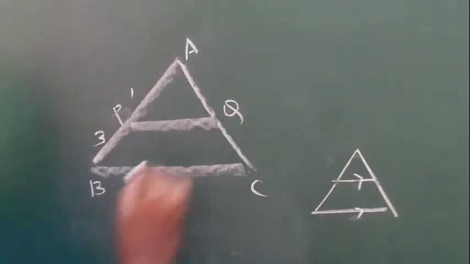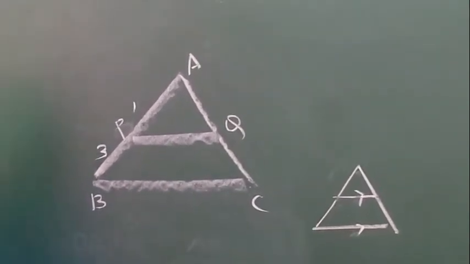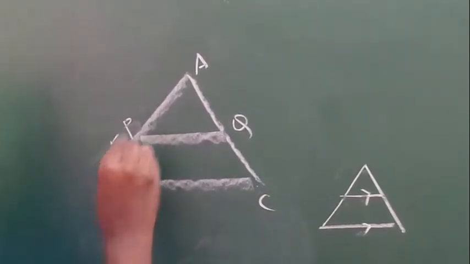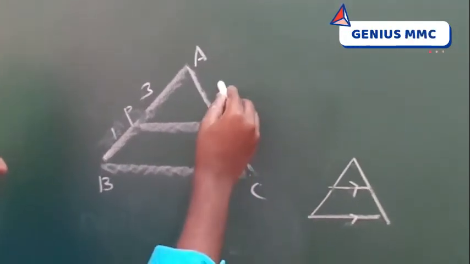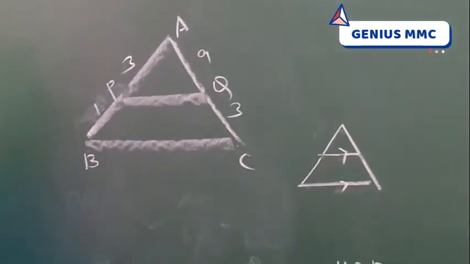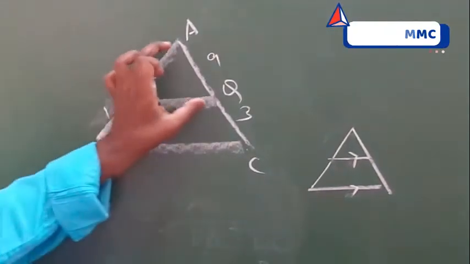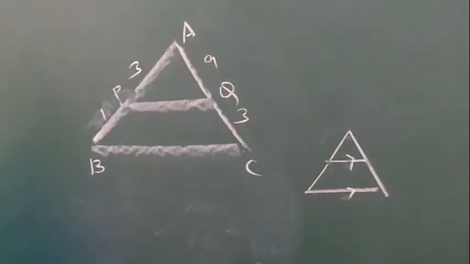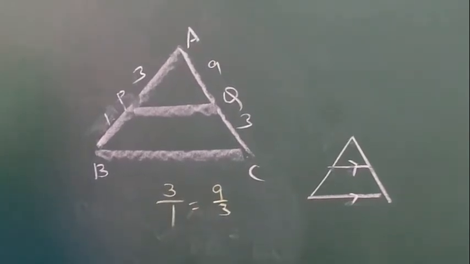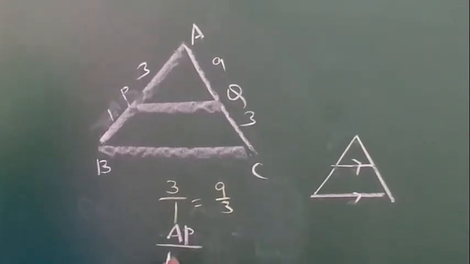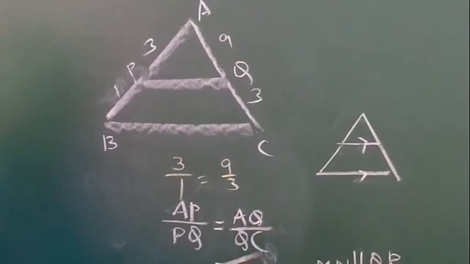P and Q are the points. Here PQ looks like parallel, but I don't know if it is parallel. You see the sides. So here 3:1. And I will give another measurement, 9 and 3. You see the ratio. AP is 3, PB is 1. AQ is 9, QC is 3. Is it the same ratio? 3 by 1 is equal to 9 by 3. That means AP by PB is equal to AQ by QC.